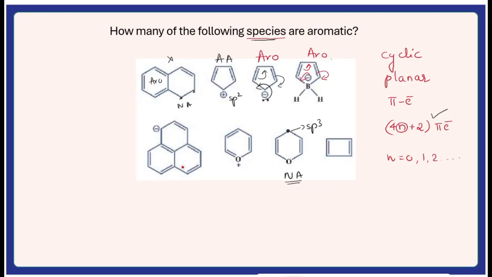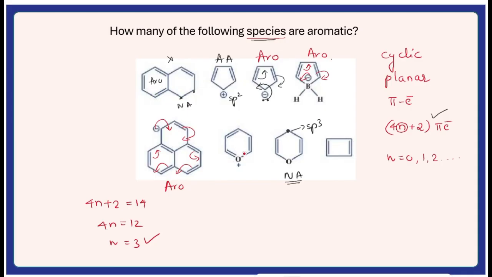Now, although this part is aromatic, let's check for this part. You can see that there is a carbanion, therefore it can undergo resonance. Because of that, these electrons are in resonance with the aromatic part, so this is causing aromaticity in the molecule. Also check the number of electrons: 2, 4, 6, 8, 10, 12, 14. So 4n plus 2 is equal to 14. Therefore 4n is equal to 12, n is equal to 3. Therefore this is aromatic in nature. Overall species, we are looking at this molecule, right?